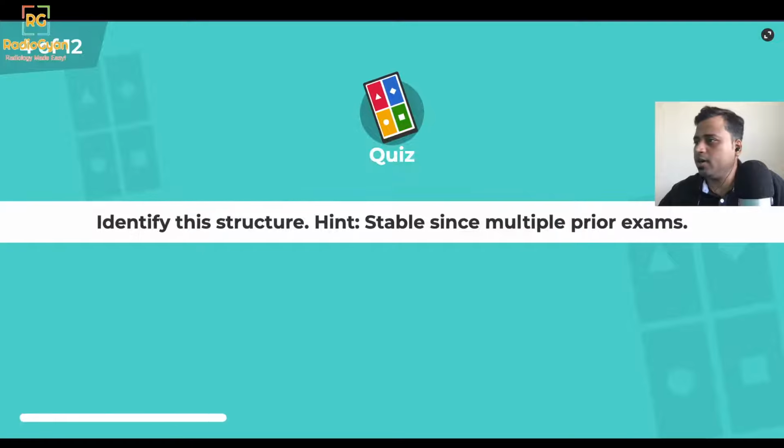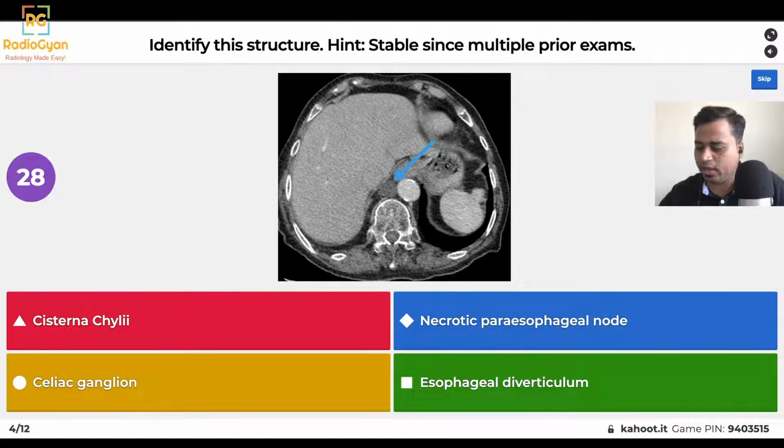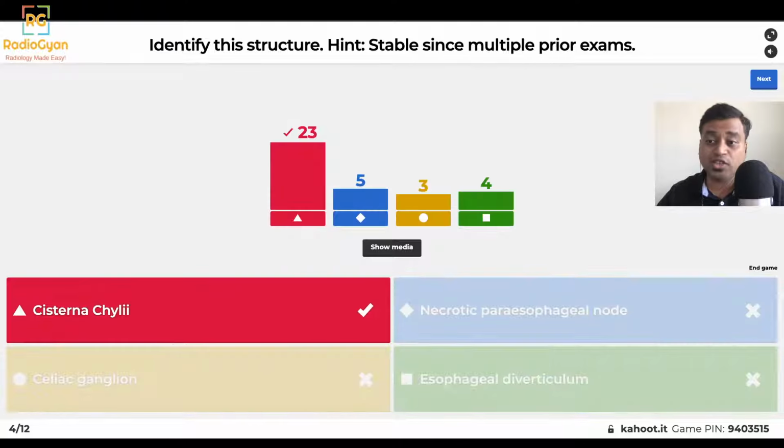Next question. Identify this structure marked by the arrow. A clue towards the diagnosis is that this has been stable for many years. This is an axial post-contrast CT at the level of the diaphragm or the gastroesophageal junction. What do you think is abnormal here? Is it abnormal or is it normal? And what is this structure pointed by the arrow? Is it cisterna chyli? Is it a necrotic paraesophageal node? Is it celiac ganglion? Or is it an esophageal diverticulum?